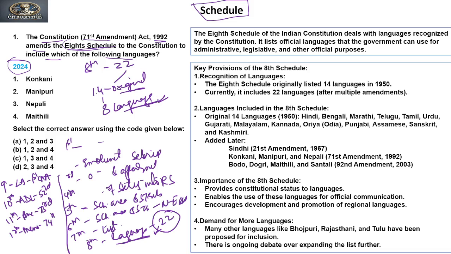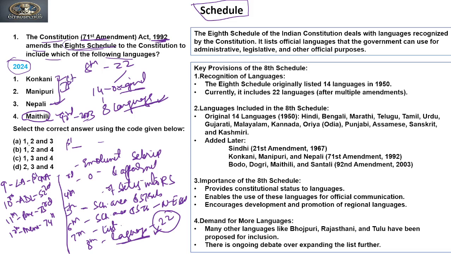The question asks about the amendments. By the 71st Constitutional Amendment Act in 1992, which of the languages have been added to the 8th schedule? Konkani, Manipuri, Nepali, Maithili. Maithili, the fourth one, was added through the 92nd Constitutional Amendment Act in 2003. The rest were added by the 71st Constitutional Amendment Act.